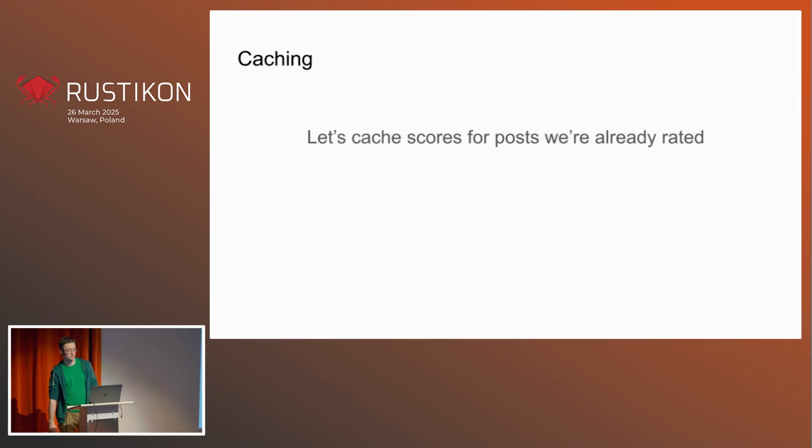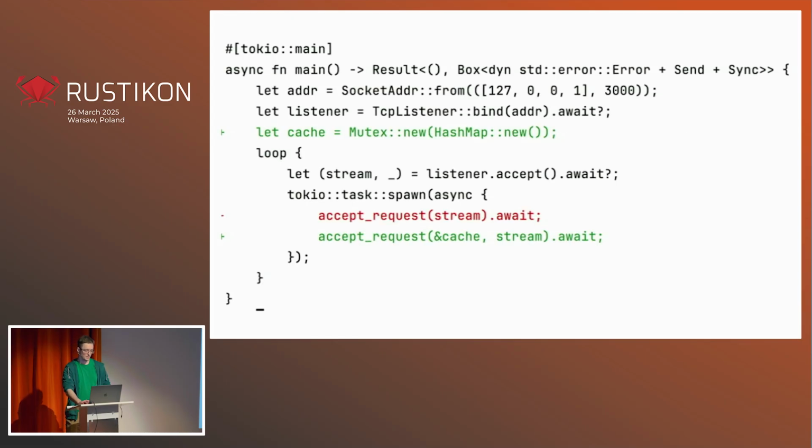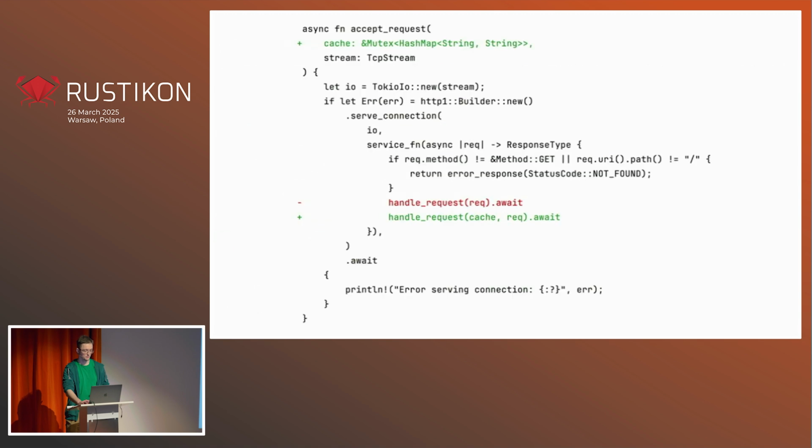So let's develop it further. Let's add caching to this. A score for a post is always the same. So to improve performance, to reduce the strain our server puts on the downstream system, we're going to cache scores that we already computed. Ideally, I would just add a cache in the main, push it down to the accept request, which just pushes it down again to handle request.